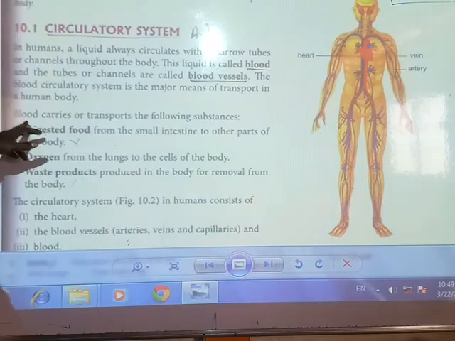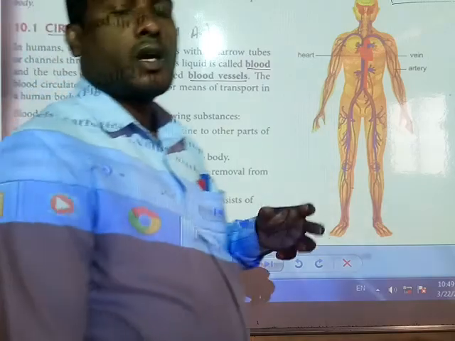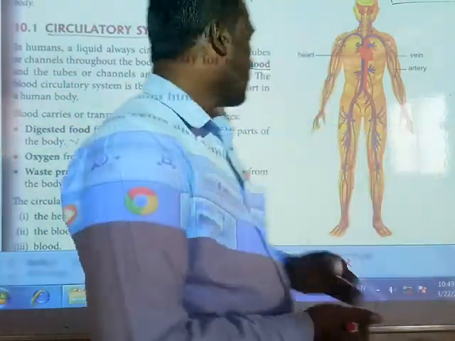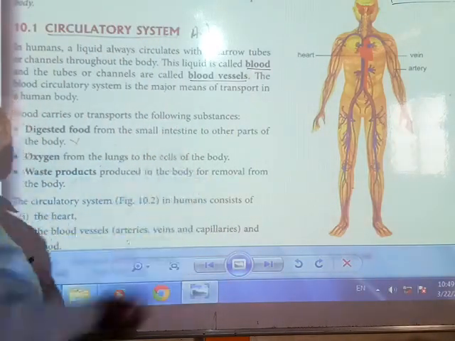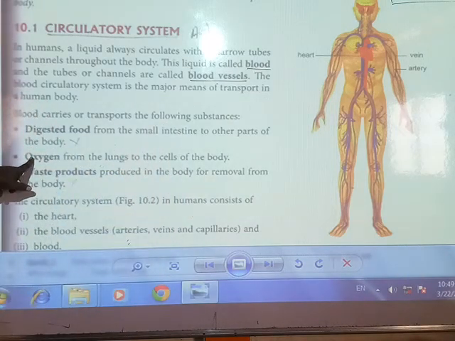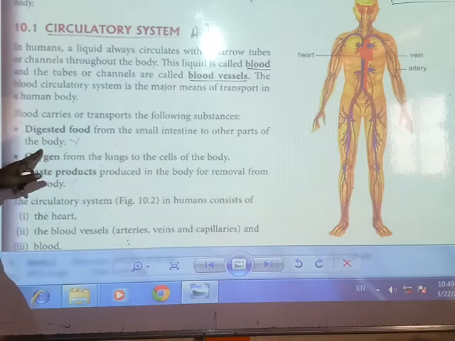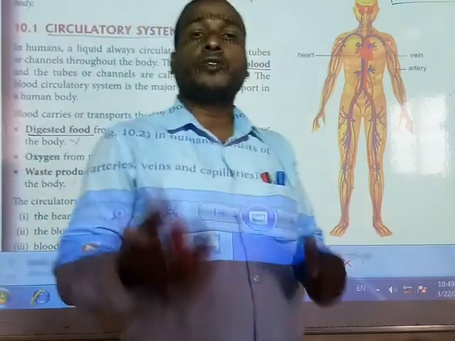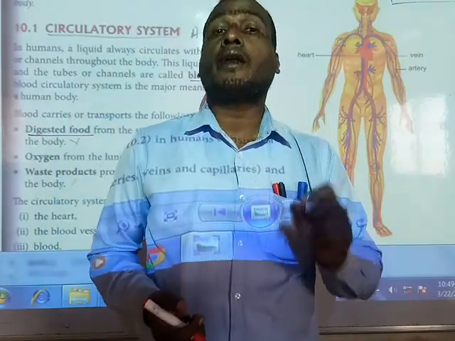Blood carries or transports the following substances. What things are carried through the blood vessels to different parts of our organs? It is given in points below. First, digested food from the small intestine to other parts of the body. Whatever food you have taken, students, is completely digested in the small intestine.